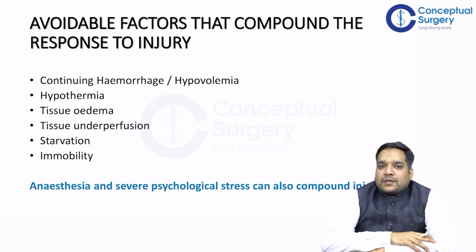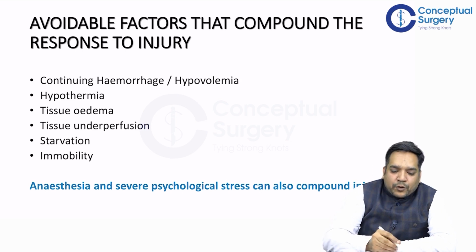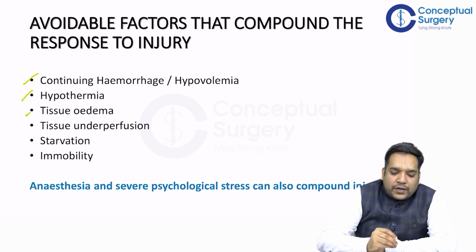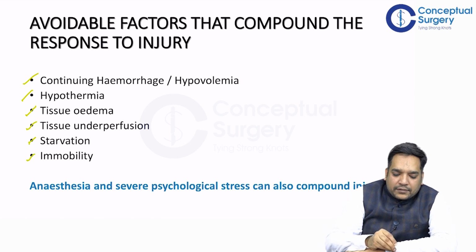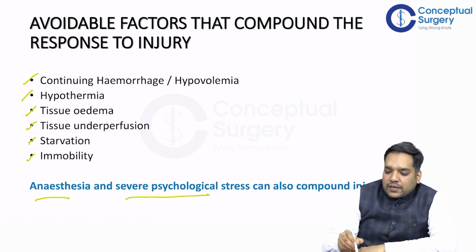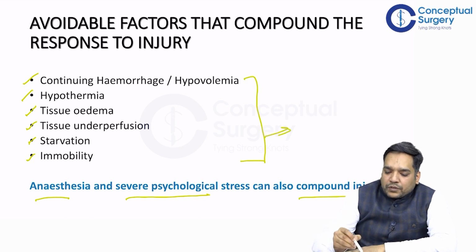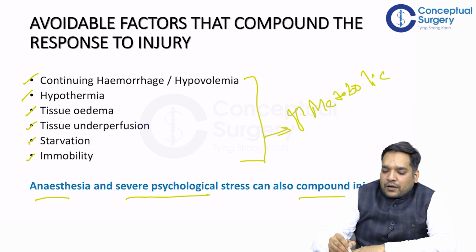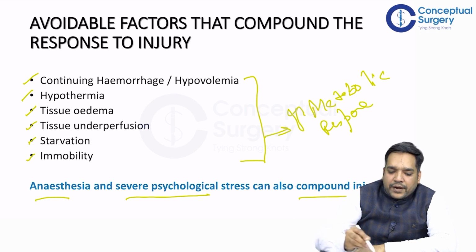So now I am going to discuss the text. These are the avoidable factors that can compound the response to injury: continuous hemorrhage and hypovolemia, hypothermia, tissue edema, tissue underperfusion, starvation and immobility, and anesthesia and severe psychological stress can also compound injury. So these are the factors which are going to increase the metabolic response, and these can all be avoided, right?